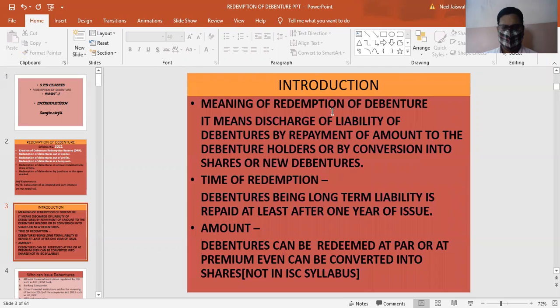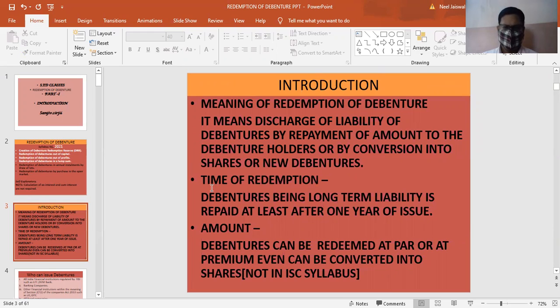What is the meaning of redemption? Redemption means returning back the money, a liability, a long-term liability. You have to return it back. When you take a long-term loan, you pass the entry bank to long-term loan. Similarly, when you refund a long-term loan to the bank, this is a simple entry. In debentures also, similarly, you have to do.